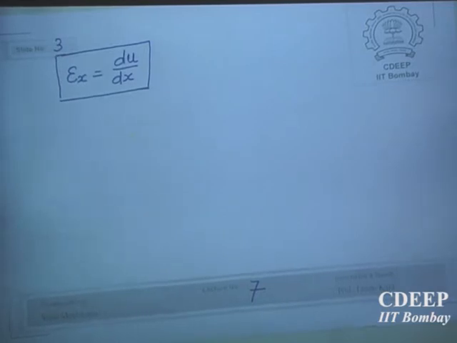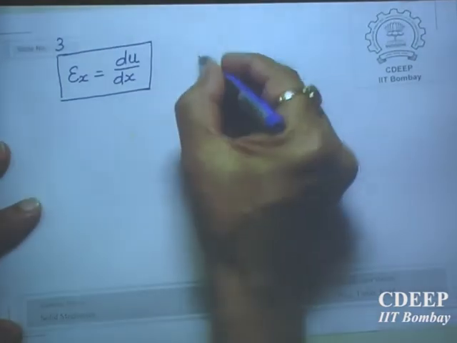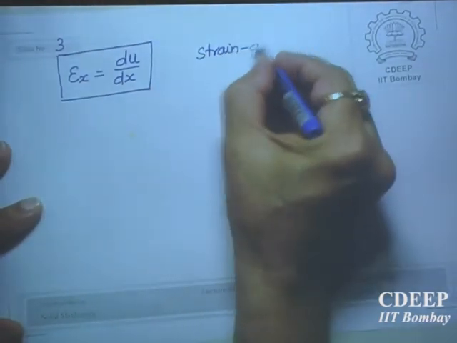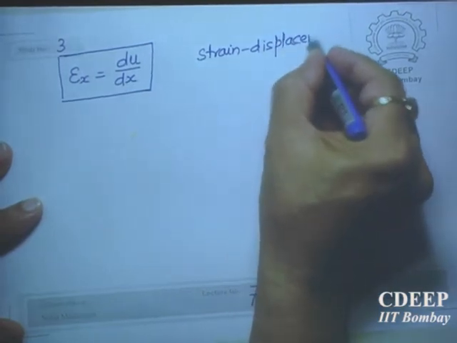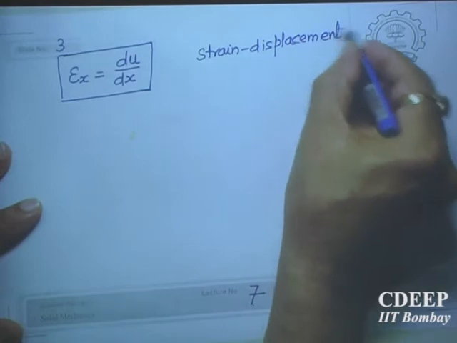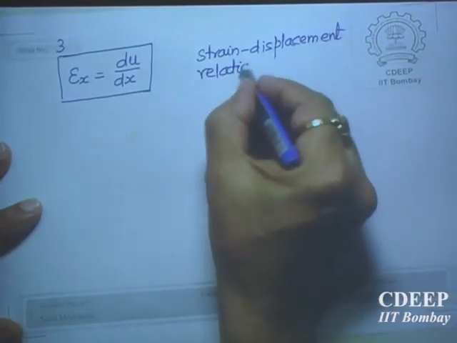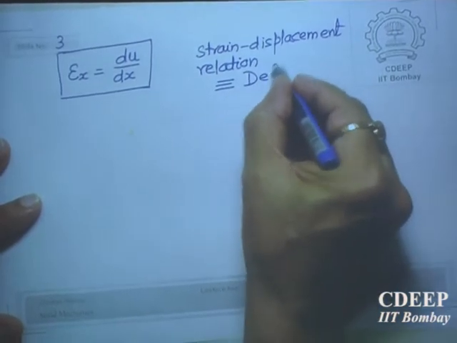Body deforms under the action of forces. So this is the deformation relation, the strain displacement relation, and this takes into account deformation of the body.